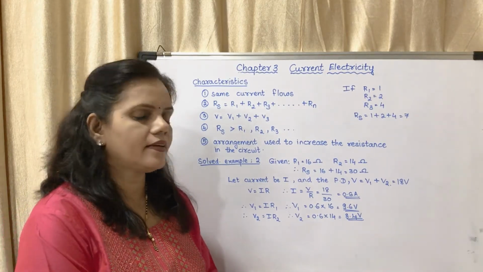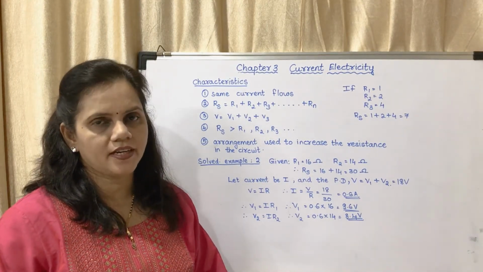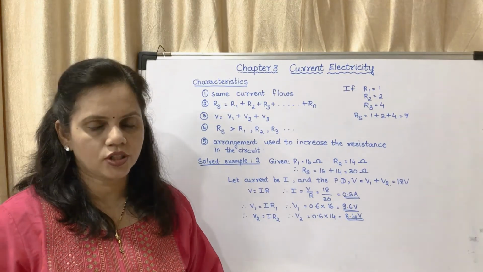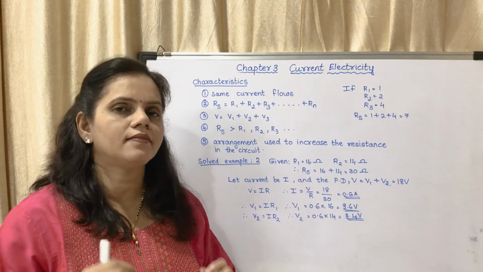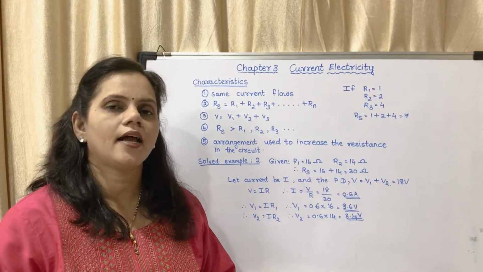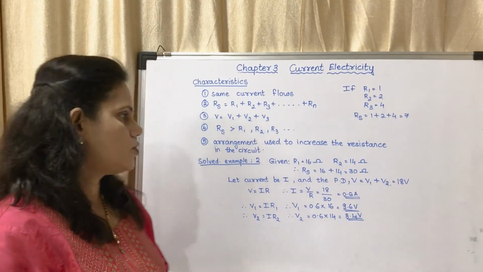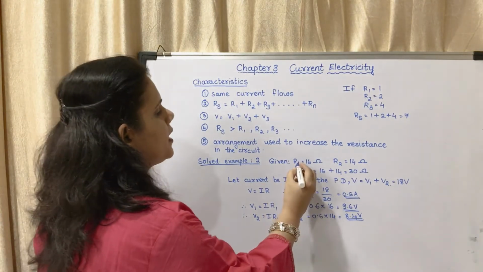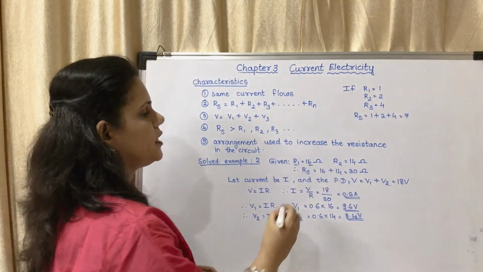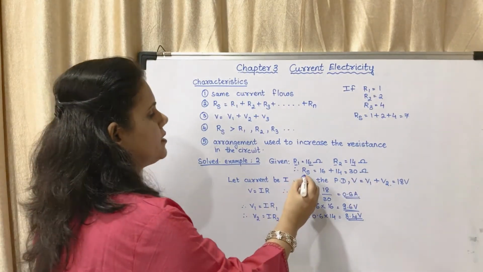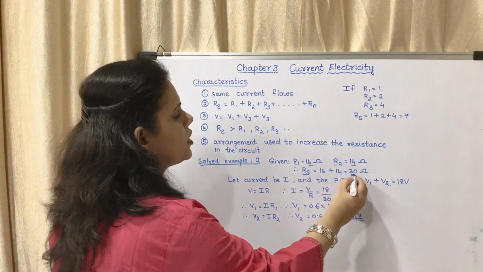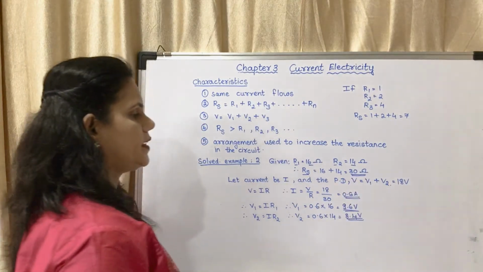They have given the total potential difference as 18 volts, and the values of R1 and R2. R1 is equal to 16 ohm, R2 is equal to 14 ohms. Rs will be equal to 16 plus 14, that is equal to 30 ohms.